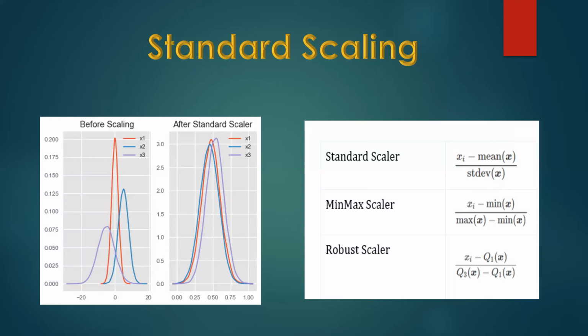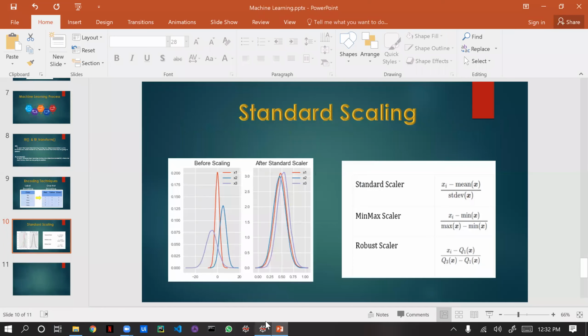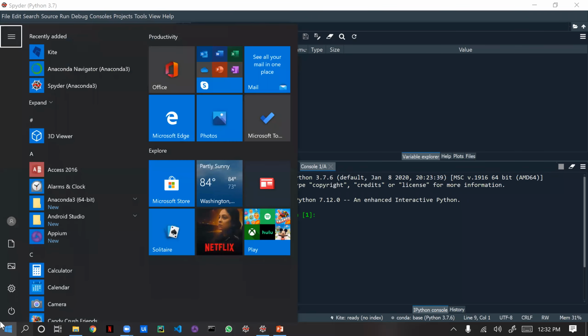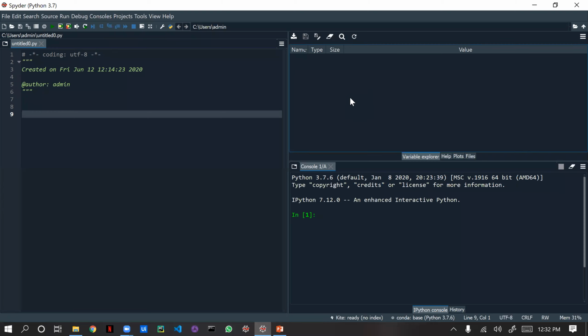Okay, now we'll do one thing, we'll directly jump into our practical session, and we'll see what we are going to do today in the practical session. We will be having a small file. I will give you a brief explanation. First I will show you what IDE I'm using. I'm using Spyder, which comes with Anaconda. Let me open Anaconda. You can see here, right? Anaconda Navigator. If you download Anaconda, Jupyter, Spyder, Kite, everything will come inside this Anaconda itself.